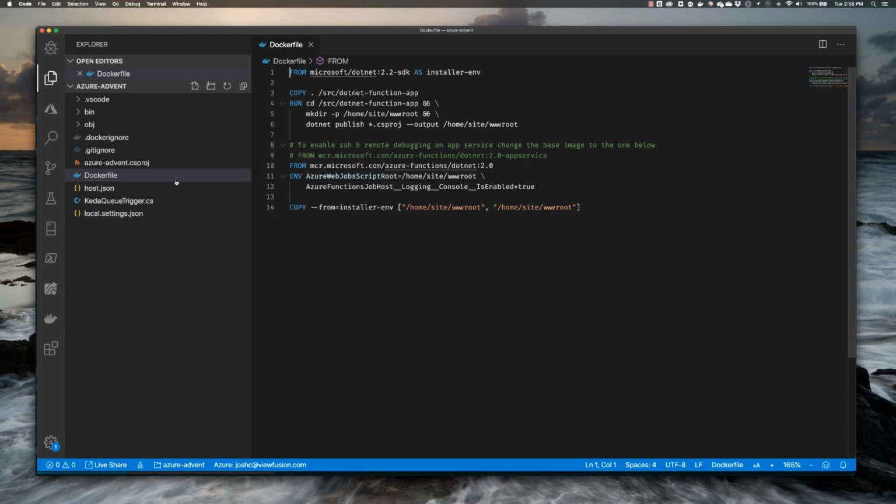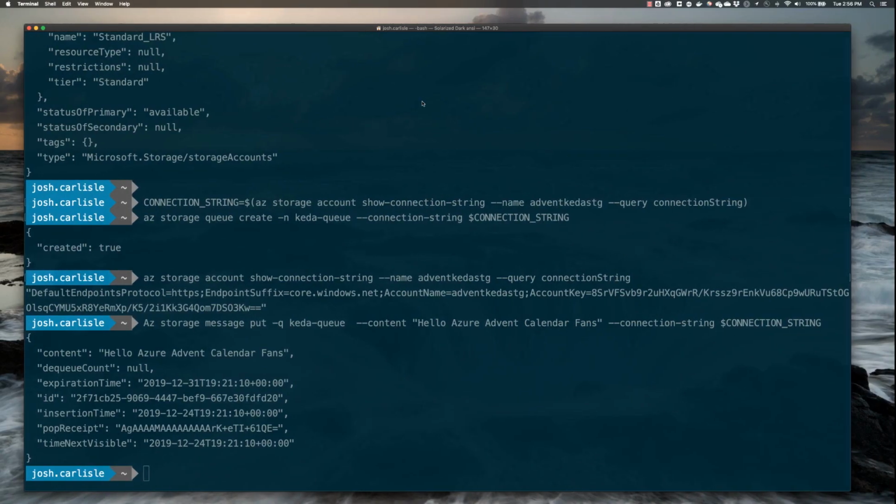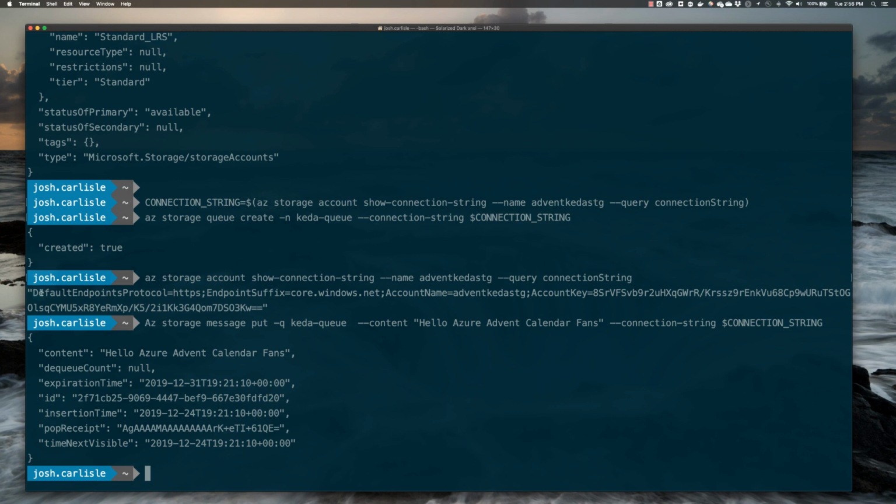But there are a couple of areas that we want to update. The first thing we want to take a look at is the local settings. You can see here we have our Azure Web Job storage, and it's currently empty. We want to go back and take that connection string that we had before and copy it in there.